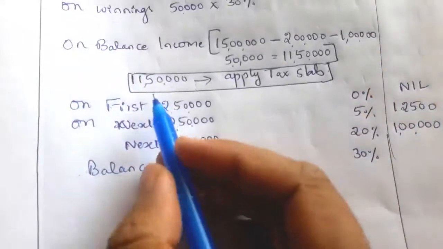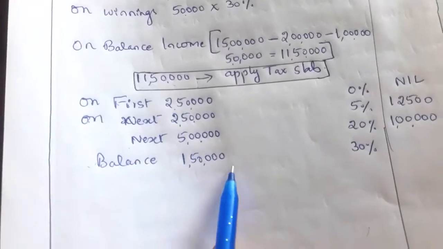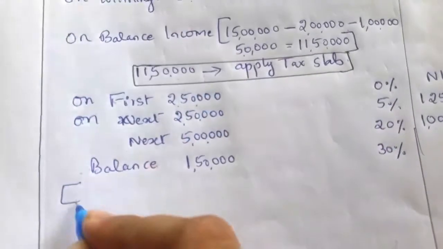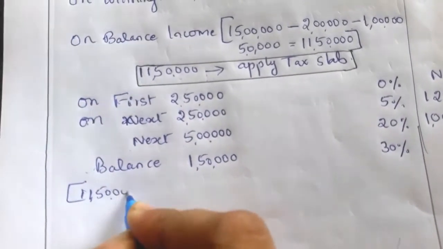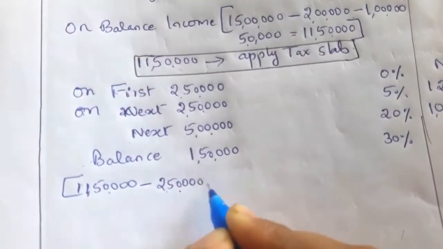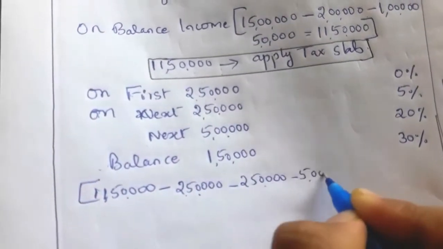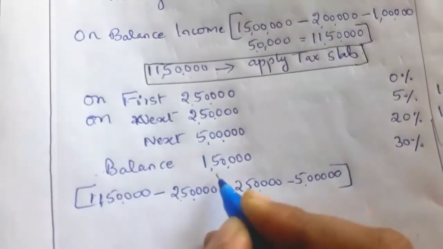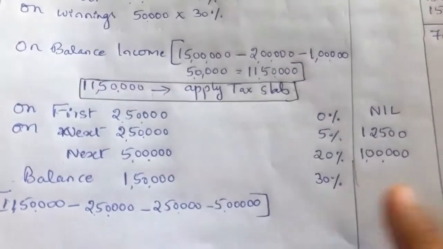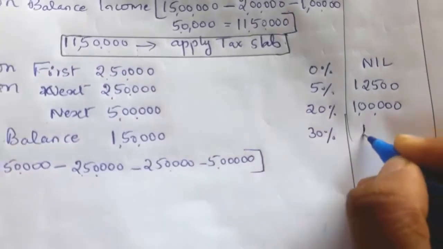If you find it difficult to take 11 lakh 50,000 minus 10 lakh is equal to 1 lakh 50,000, we can take it directly. If you find it difficult, then you can compute it like 11 lakh 50,000 minus 2 lakh 50,000 minus 2 lakh 50,000 minus 5 lakh, which is nothing but 1 lakh 50,000. So on 1 lakh 50,000, we have to take 30% tax. So 1 lakh 50,000 into 30% is equal to 45,000.